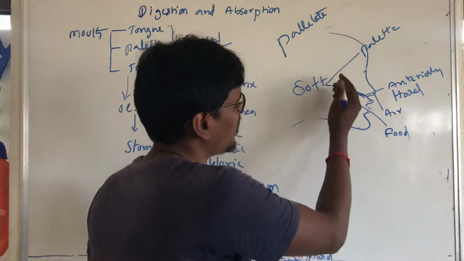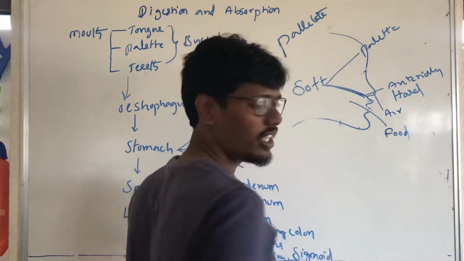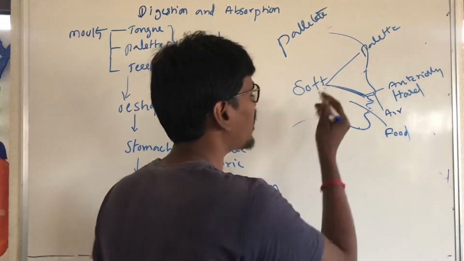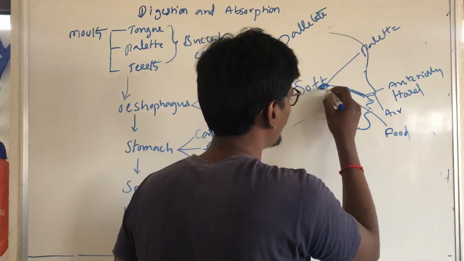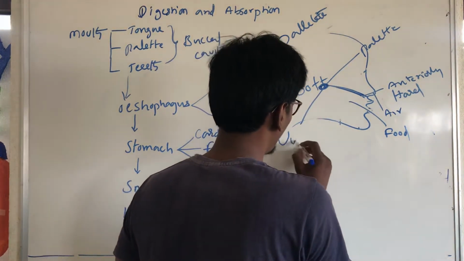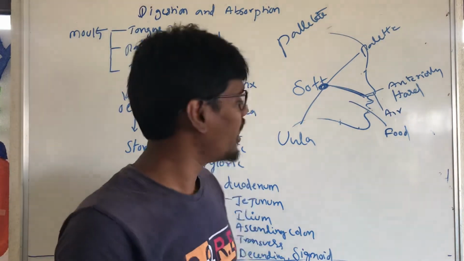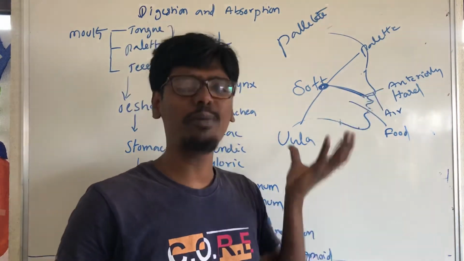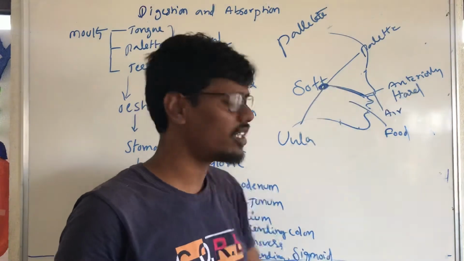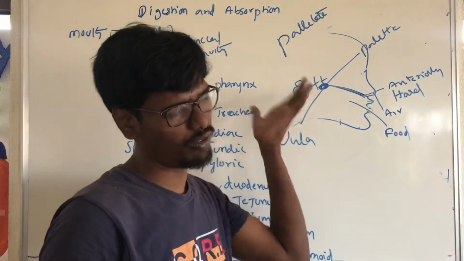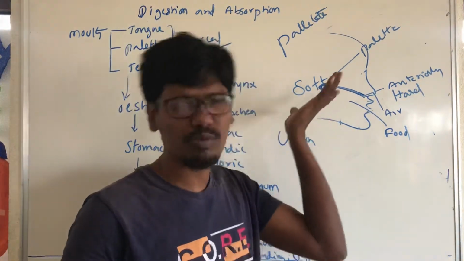Posteriorly, the soft palate hangs down into the upper jaw. That structure is called the uvula. It is fixed posteriorly in the soft palate, which is made of soft or smooth muscles.